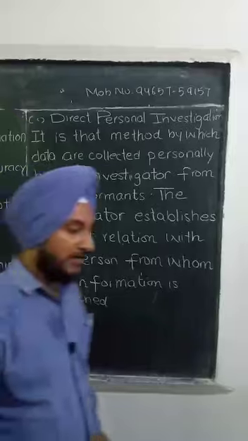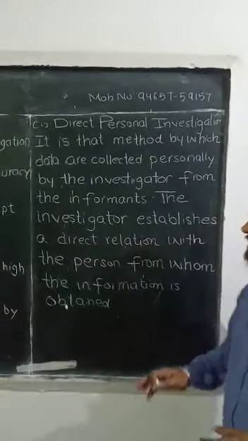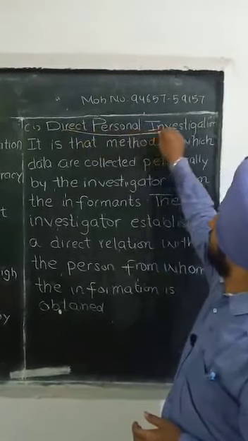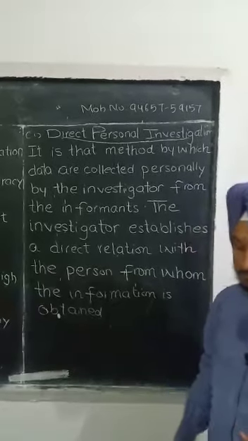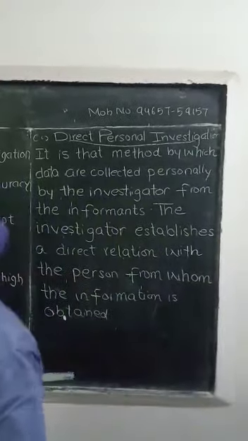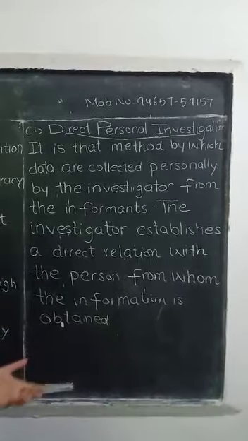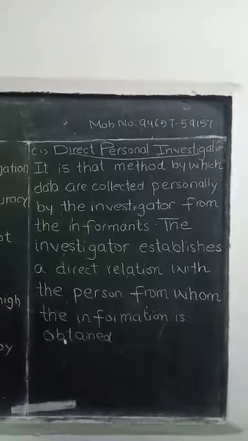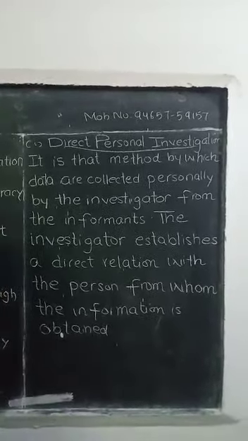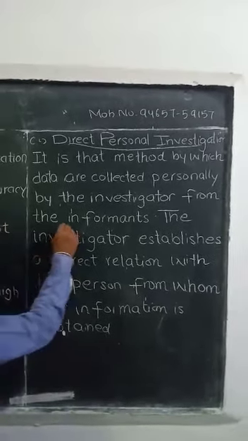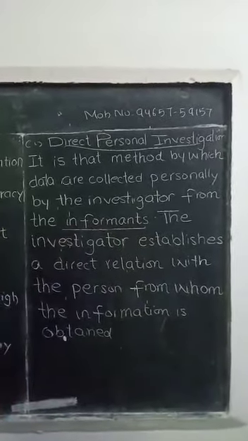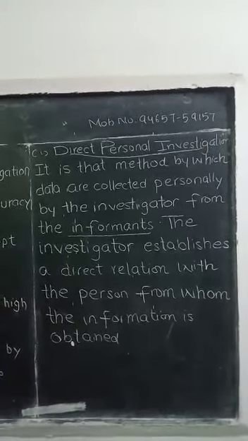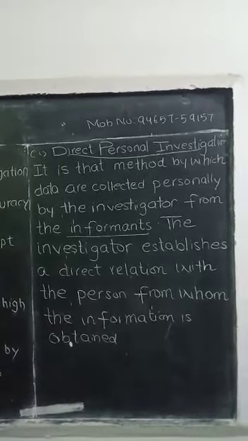Yes students, so now we are going to begin with the first method, that is direct personal investigation. In the examination this question can come: explain direct personal investigation, its suitability, its merit and demerit, etc. Now let us begin. It is that method by which data are collected personally by the investigator from the informants. Informant is the person from whom the information is to be collected. The investigator establishes a direct relation with the person from whom the information is obtained.